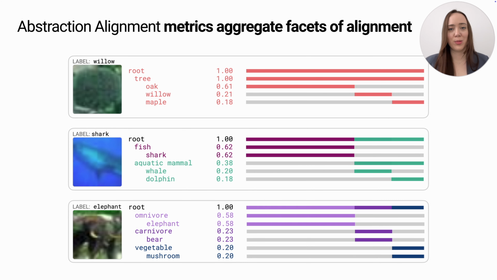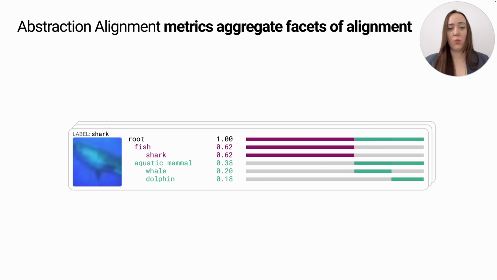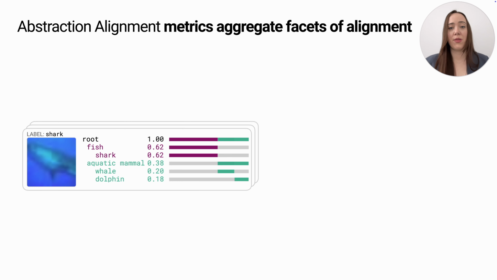Great. So abstraction alignment has helped us make sense of individual model decisions. But what if we want to understand the model's overall alignment? Well, to do so, we have defined three metrics that aggregate abstraction alignment across instances. Let's take a look at one of them.